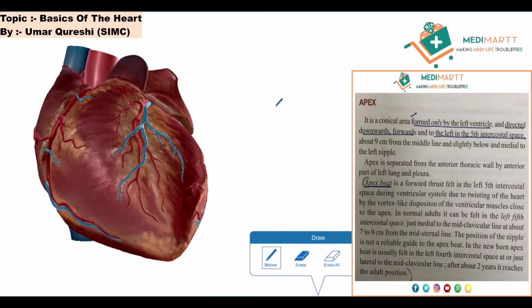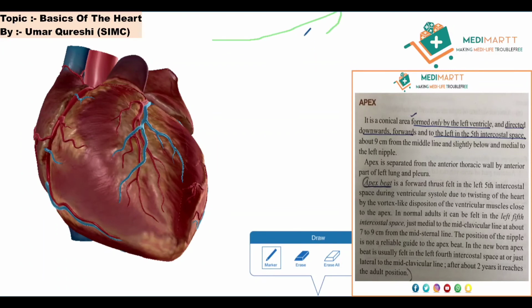That's the point. And the next point is that in the newborn, apex beat is usually felt in the left fourth intercostal space. In adults it is in the left fifth intercostal space, but in newborn it is in the left fourth intercostal space. So just keep this in mind. Or at just lateral to the mid clavicular line. Now here comes another line. What is the mid clavicular line?